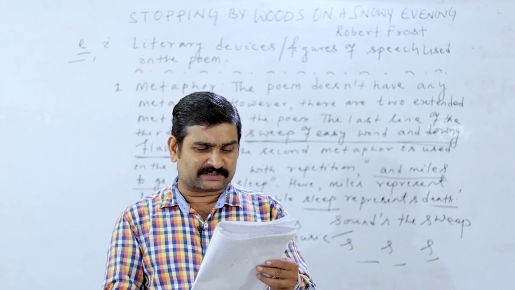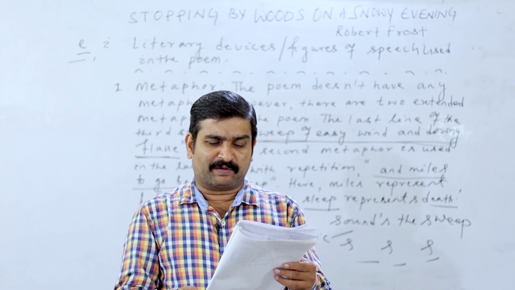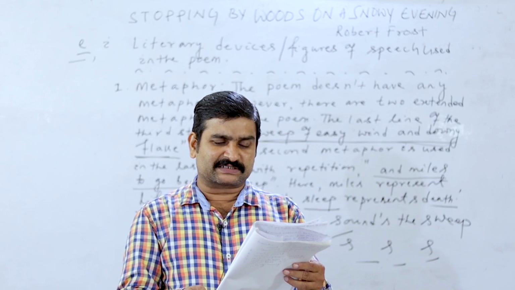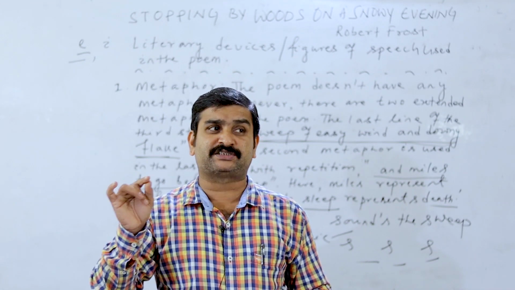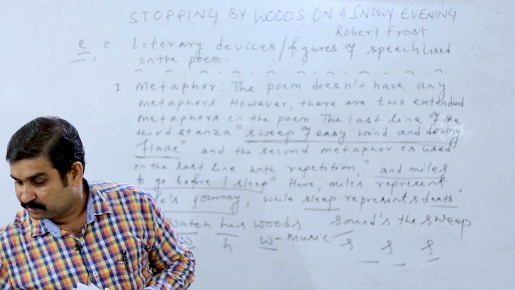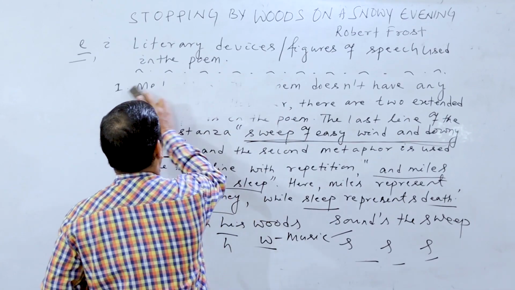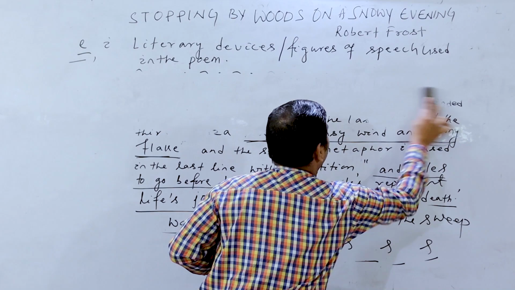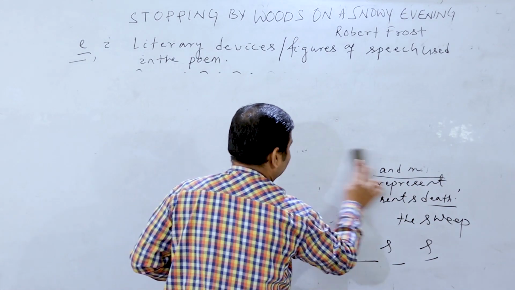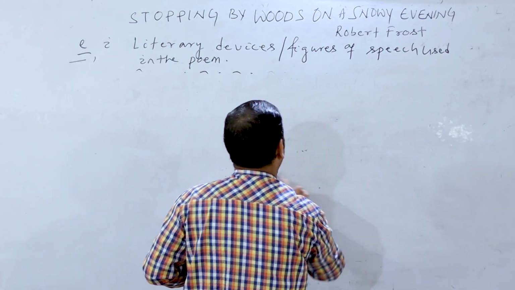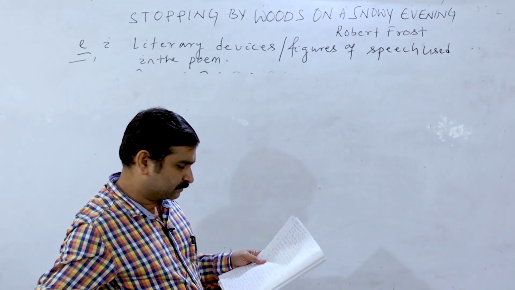All of you look at the sounds. E and I come in quick succession. He will not see me stopping. Just I am writing, you just look at it. He will not see me stopping. And assonance means vowel sounds are repeated. Let me write this line, then it can be clear to you. All of you look at it.